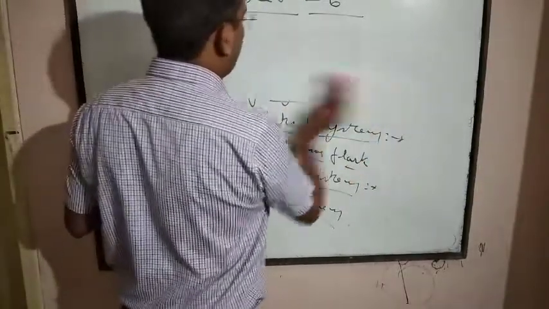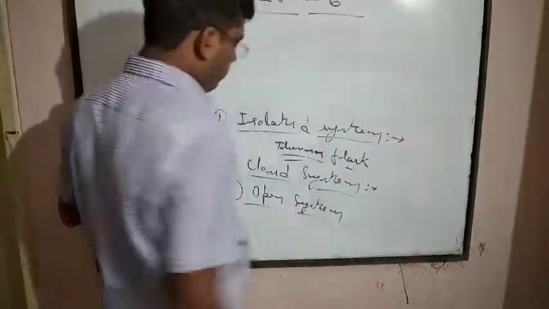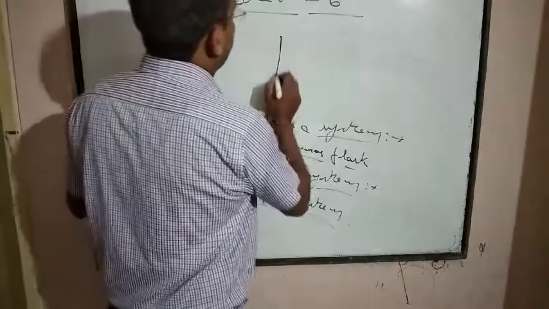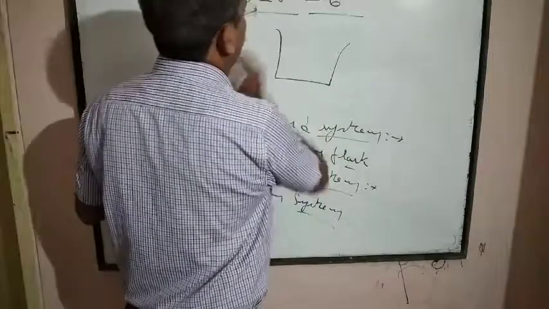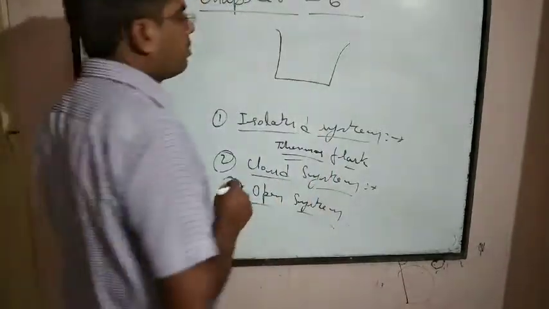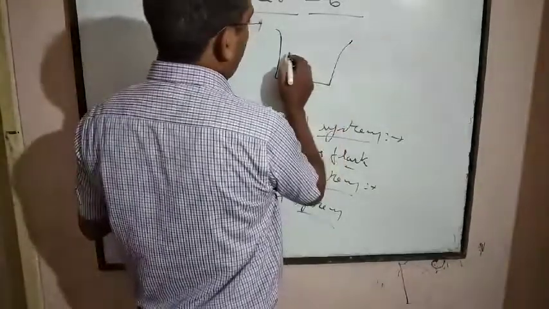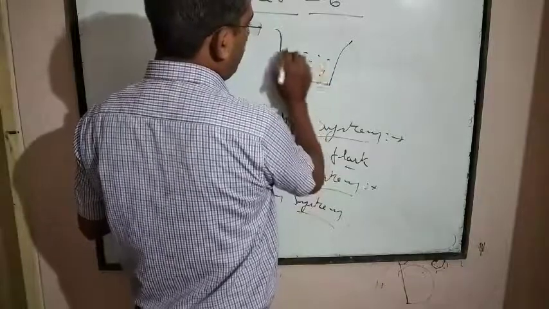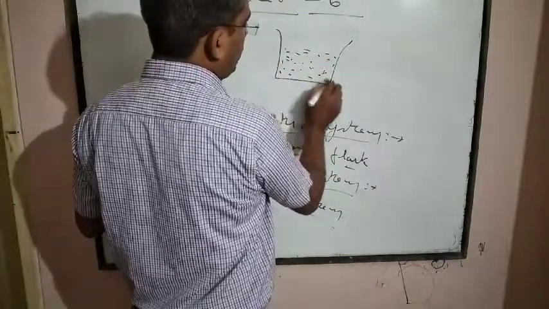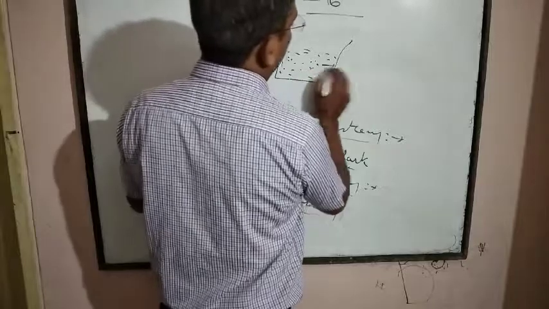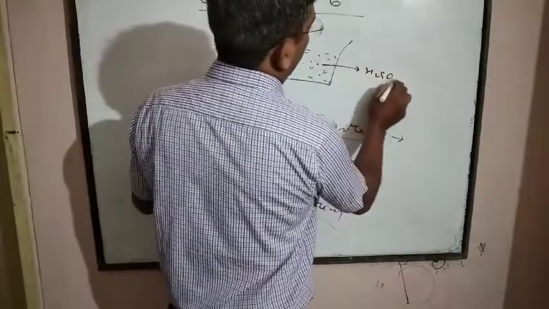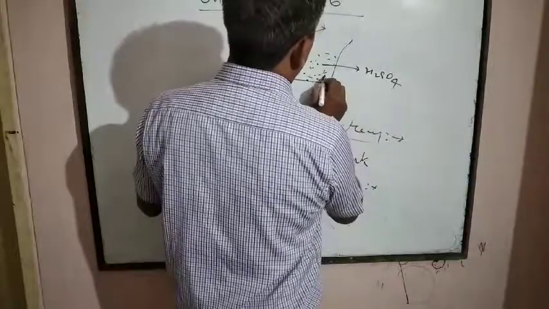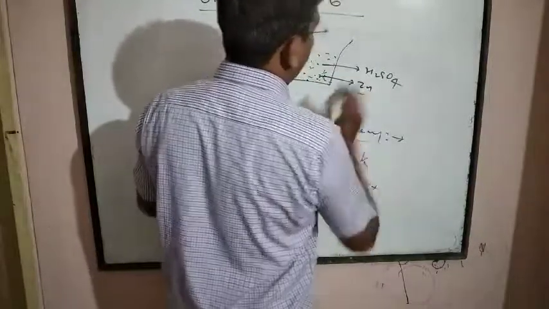Third one is the open system. If a type of container is taken for preparation of hydrogen gas, for example, if H2SO4 and the zinc metal is taken in this vessel, this was the H2SO4, and these are zinc granules.